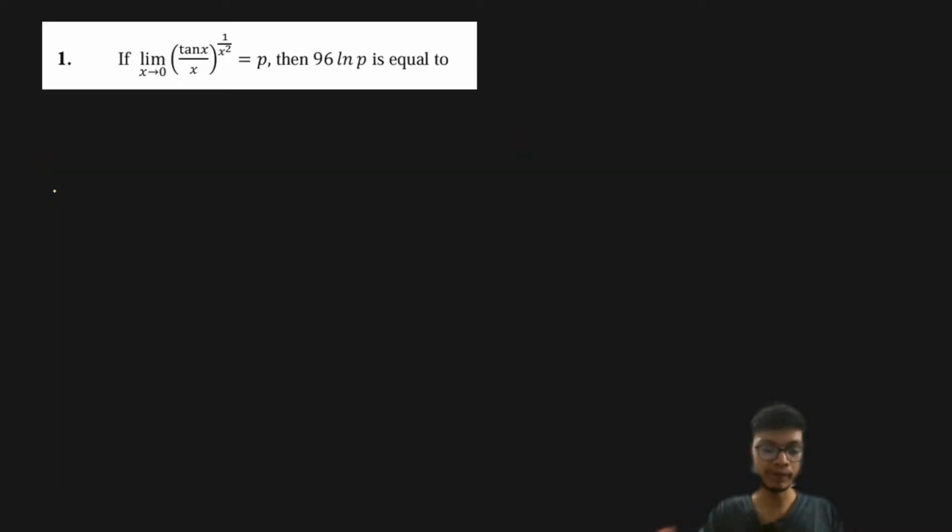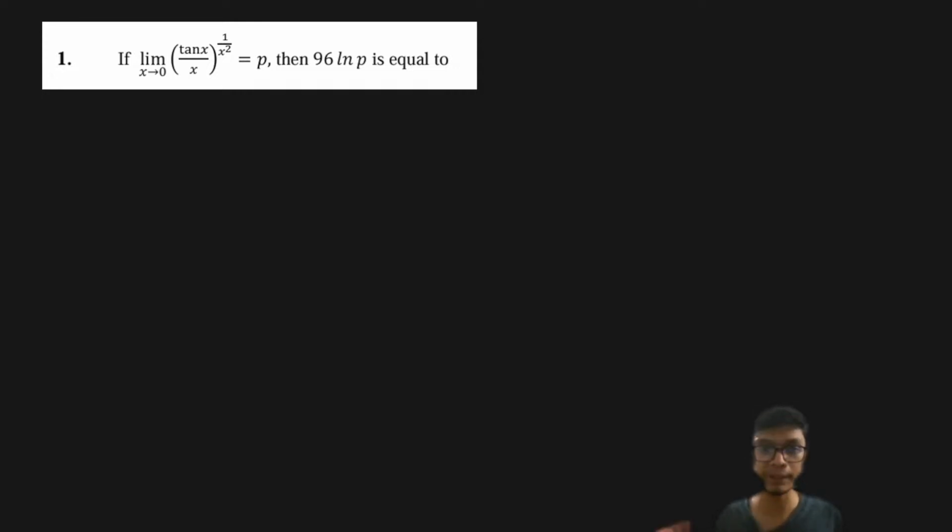Let's get started. So the very first problem is one of the numerical type problems, right? So please try to look at the problem and try to understand what the question is talking about. The question is asking us to find the limit of a given function, which is (tan x / x) to the power 1 by x square, and that limit is given as equal to p.